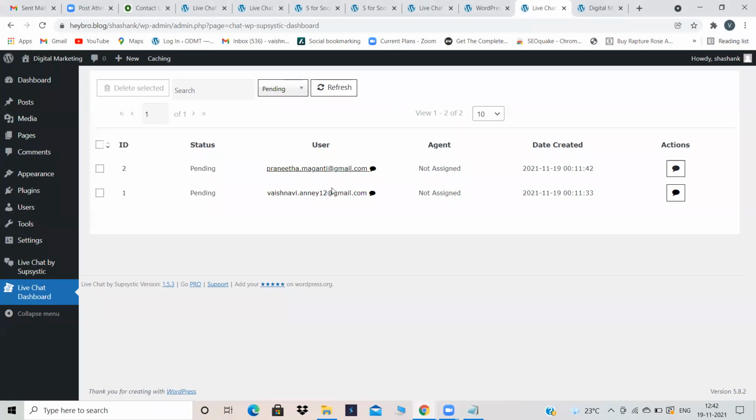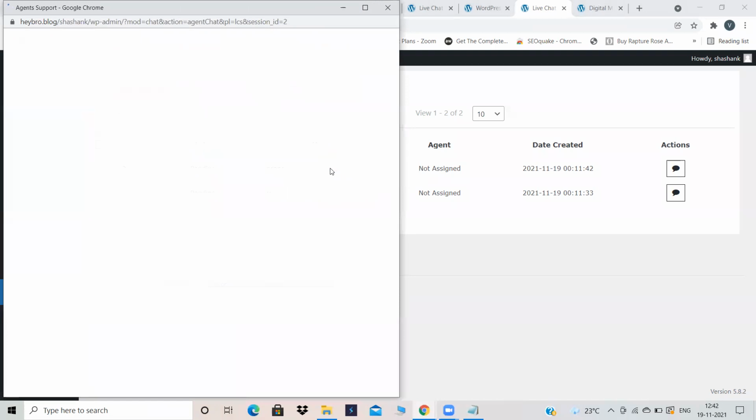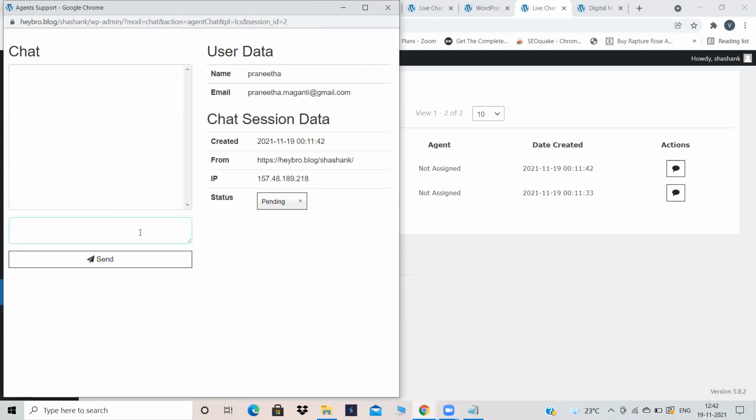Okay. I've just tried with my personal email ID, and Pranita has also given her details, that is, her email ID and her name. Now the agent has not been assigned. That means I have not replied to that particular person. Only they have entered their name and their email ID. Now what I have to do is just click over here and initiate the chat by saying, hi, how can I help you?